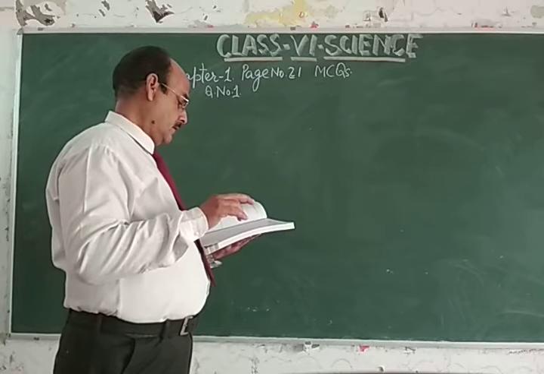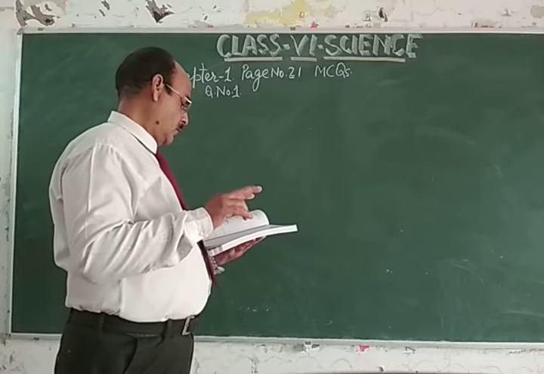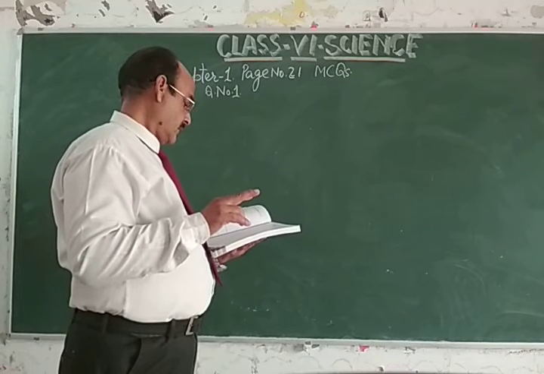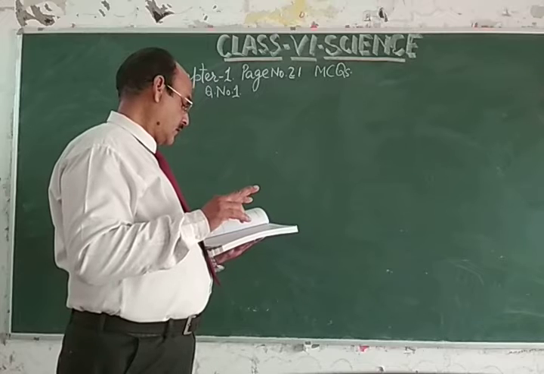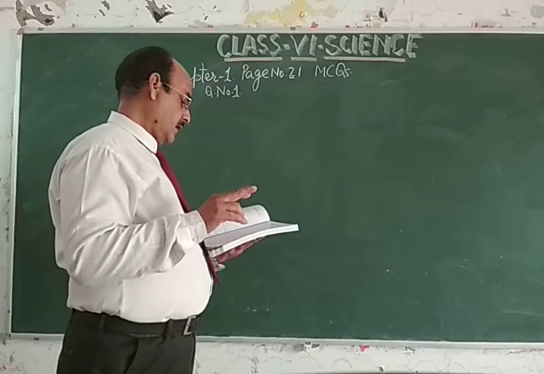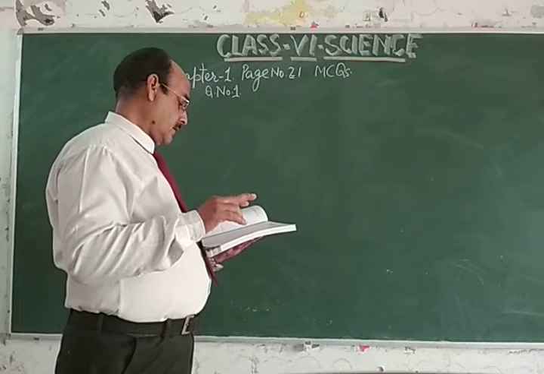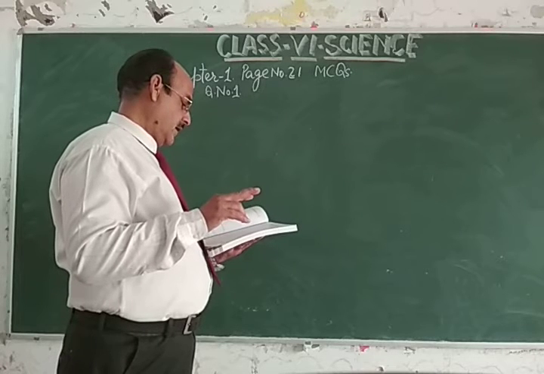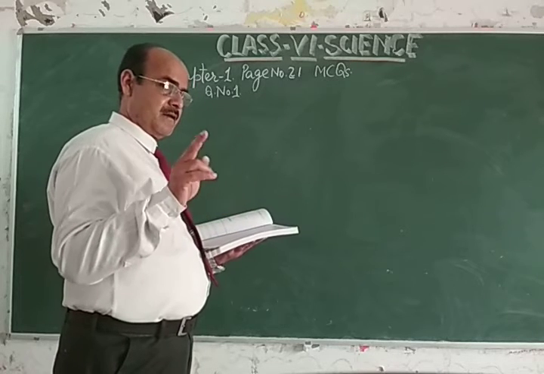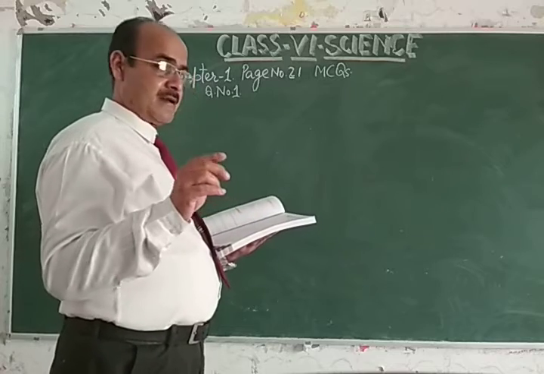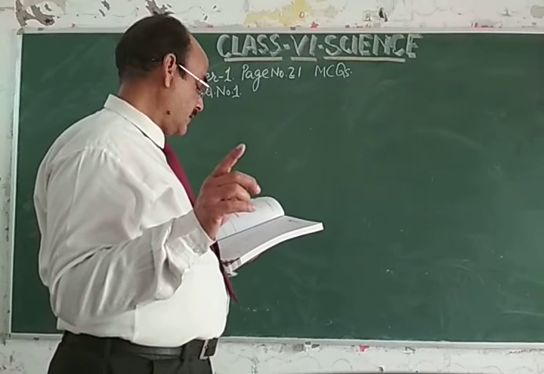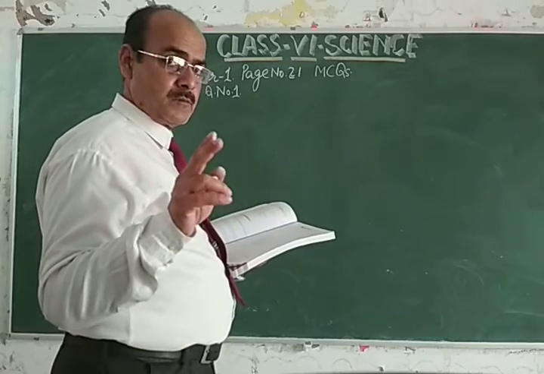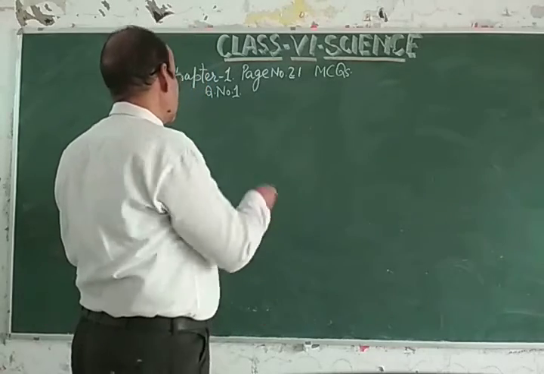then human being and cockroach, then cockroach and eagle, and then human being and eagle. So my dear student, in this question, the right answer is cockroach and human being. These both animals are omnivores.